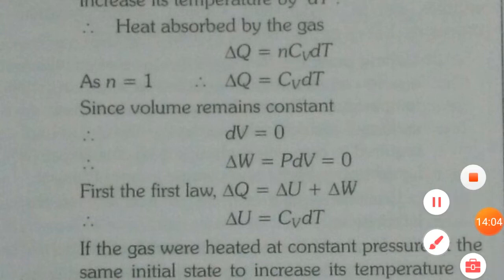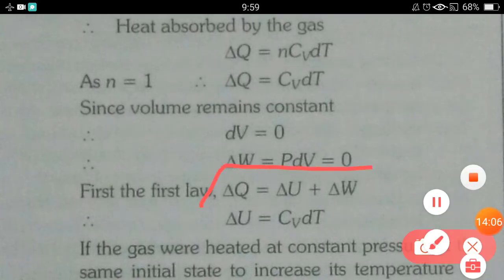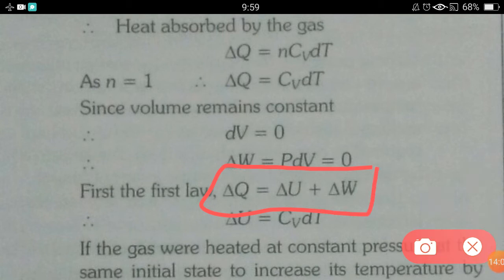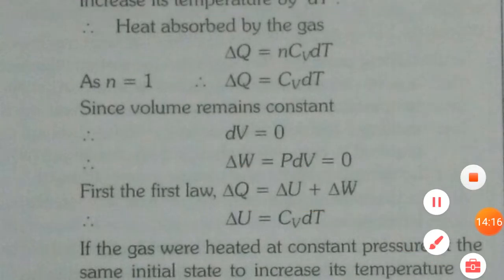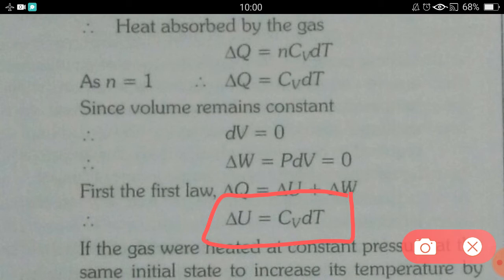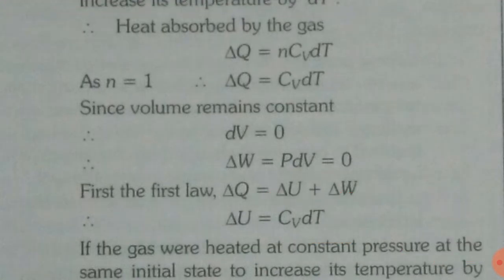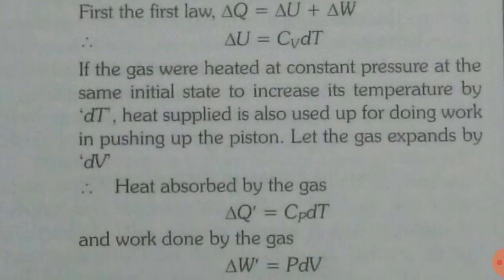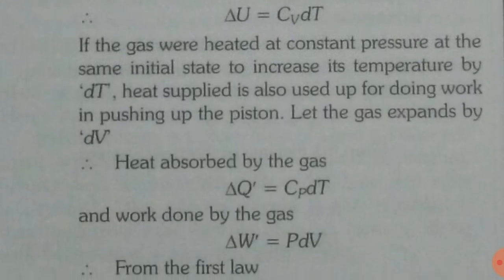Now according to the first law of thermodynamics, if we put del Q equals Cv dT and del W equals 0, we will get del U equals Cv dT. This is one equation for the change in internal energy when the volume of the cylinder was fixed. At constant volume we have got this relation for internal energy.